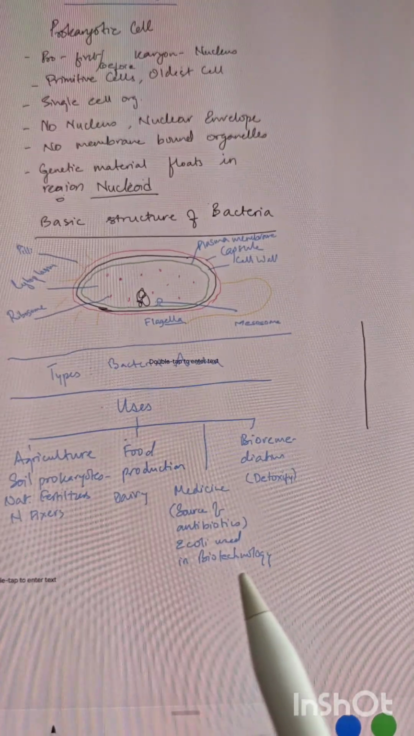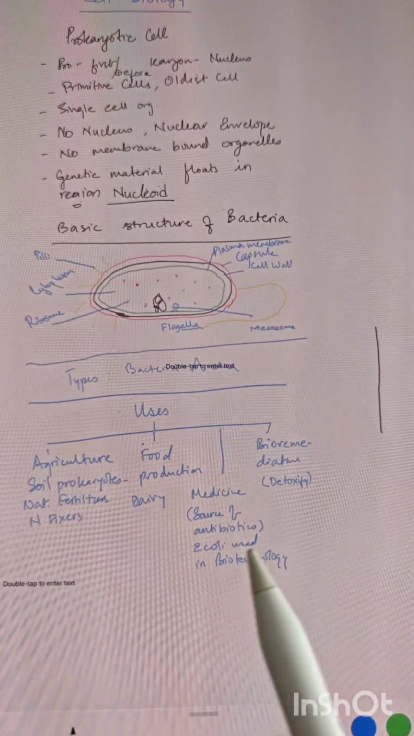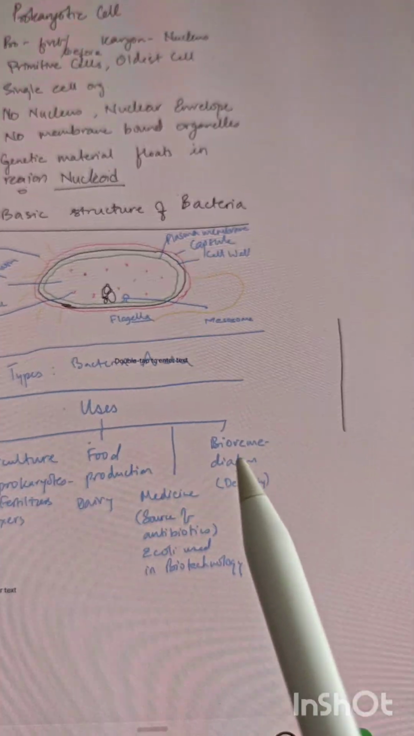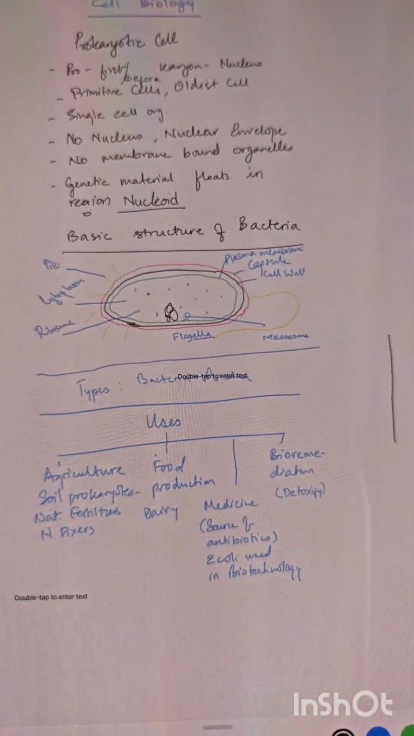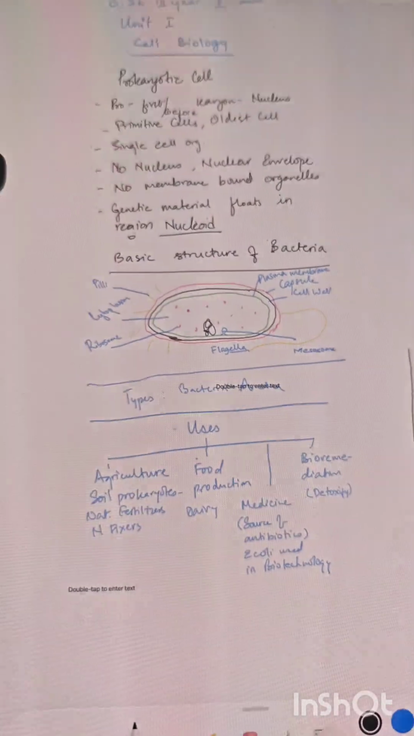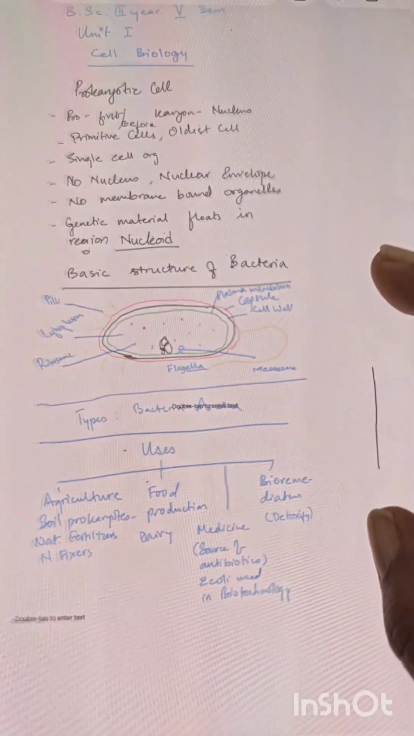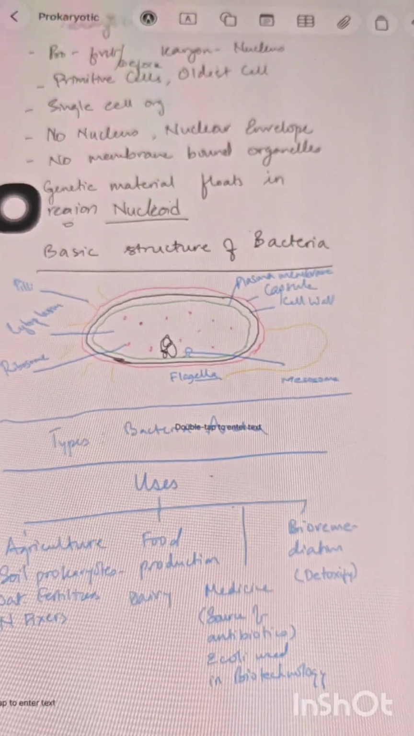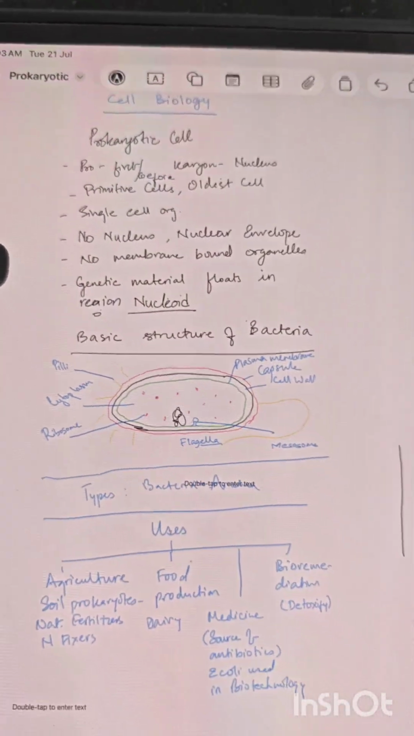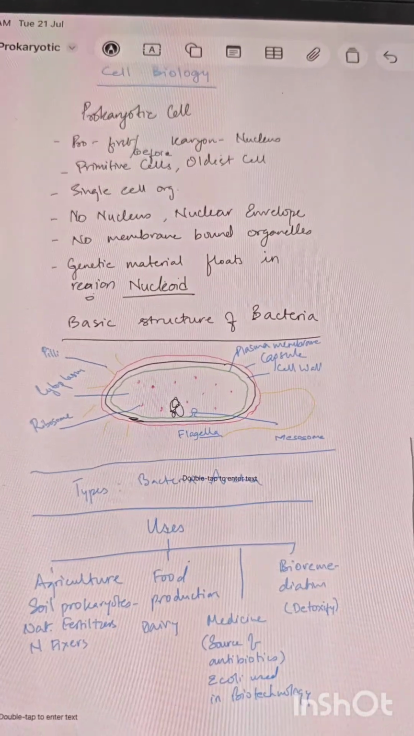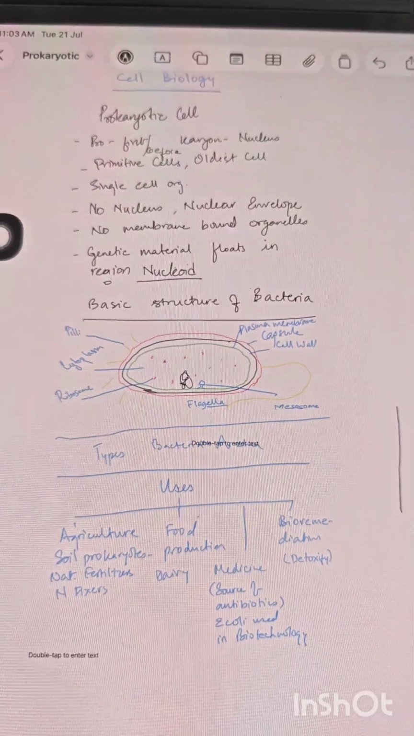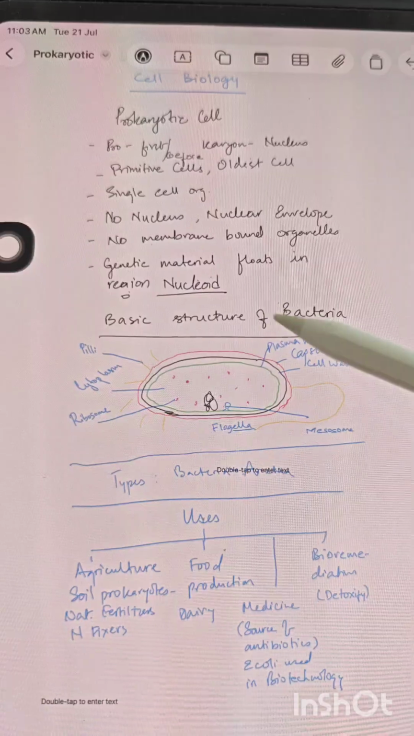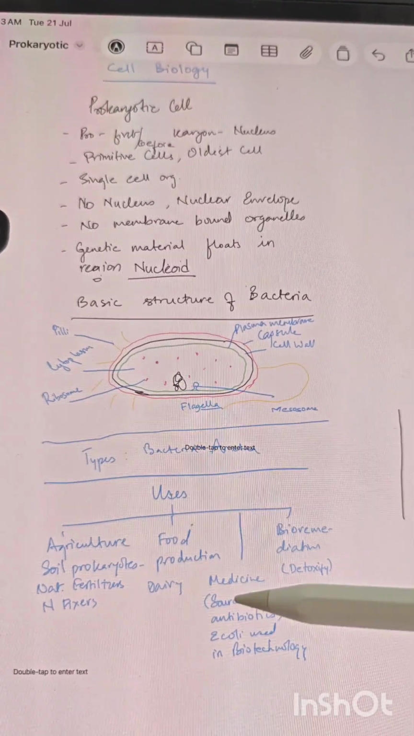E. coli is generally used in biotechnology as a tool. And lastly, as I mentioned earlier, bioremediation: there are certain bacteria which help in detoxifying the pollutants or chemical compounds present in water bodies. So this is just a brief discussion about the prokaryotes, the simple structure of bacteria, and the uses of bacteria.